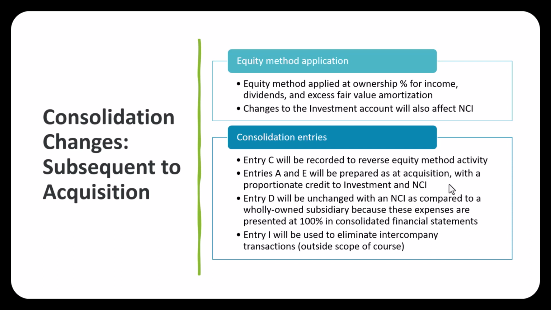Entry D actually stays the same because when we're allocating or recording excess depreciation and amortization, that shows up at the top of the financial statements, which is presented at 100%, not with the non-controlling interest taken out. So we actually don't do any changes to entry D in the presence of a non-controlling interest. We still record 100% of that amortization or the depreciation on the consolidated financial statements.